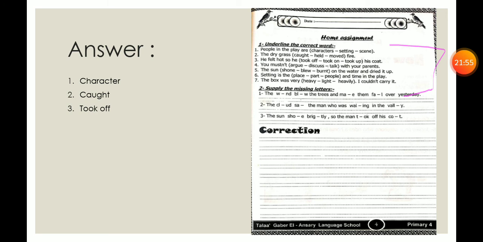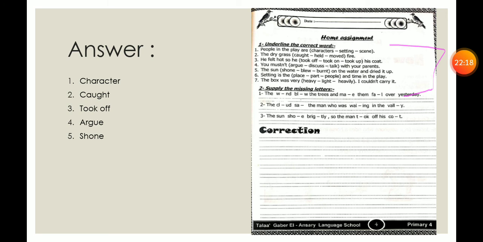You mustn't what? Mustn't argue. Good. Okay. Number 5. The sun shone, blue, burned on the water and dried it up. The sun shone. Good.